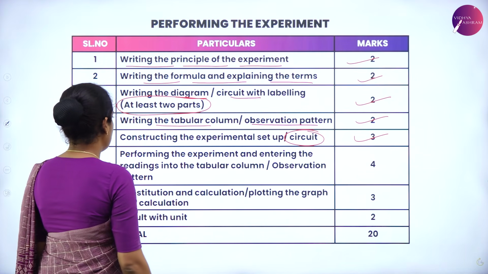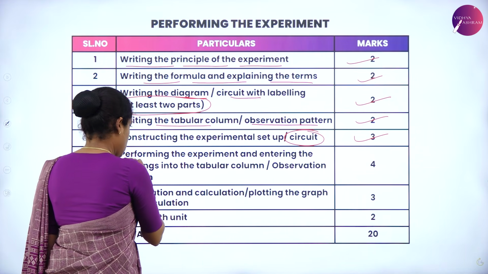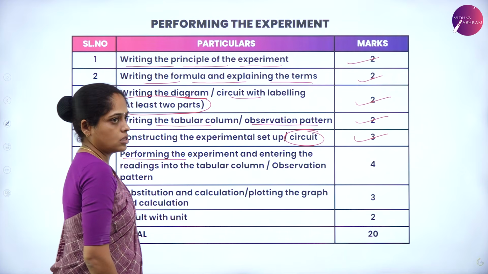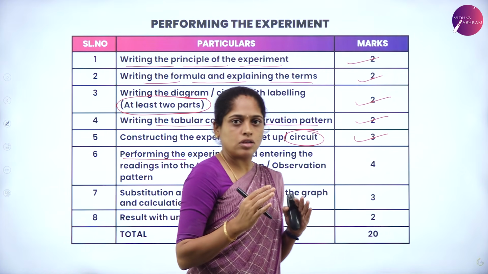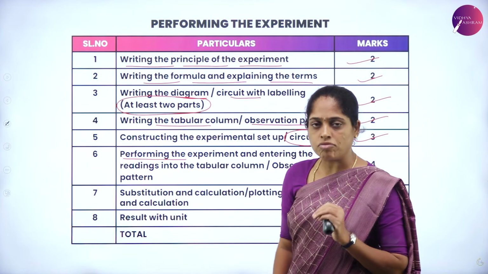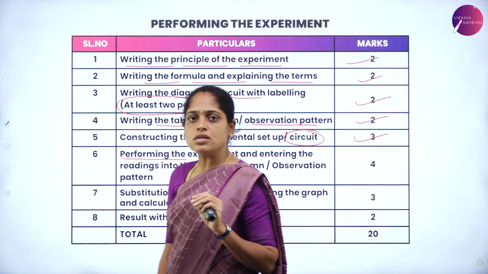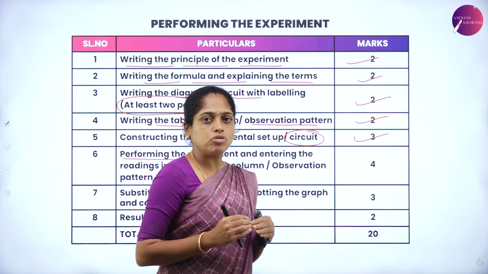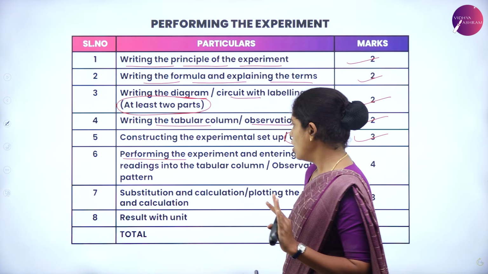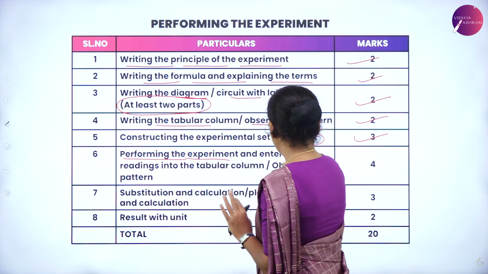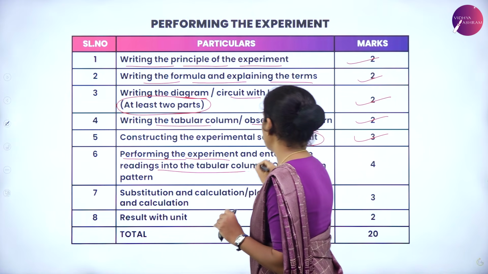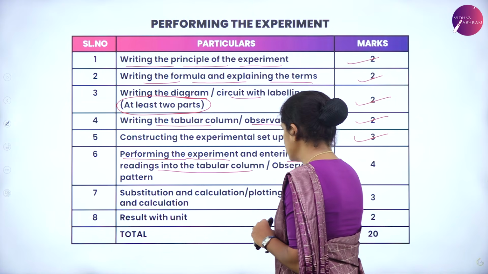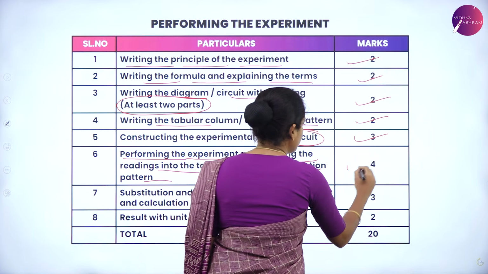Using that circuit, if you note down the readings, that is, if you have a non-graph experiment, then you have to take at least 3 trials. And if you got any graph experiment, then you have to take at least 6 trials. For that, and entering the readings into the tabular column or the observation pattern, it carries 4 marks.